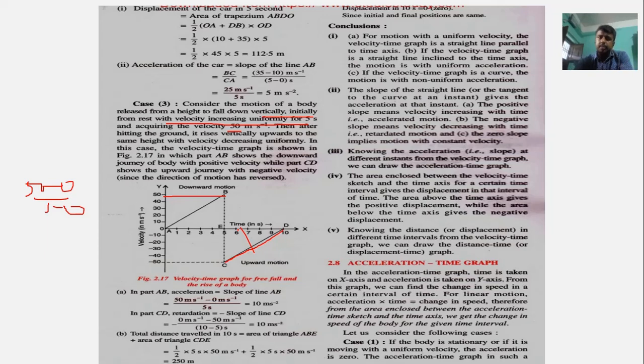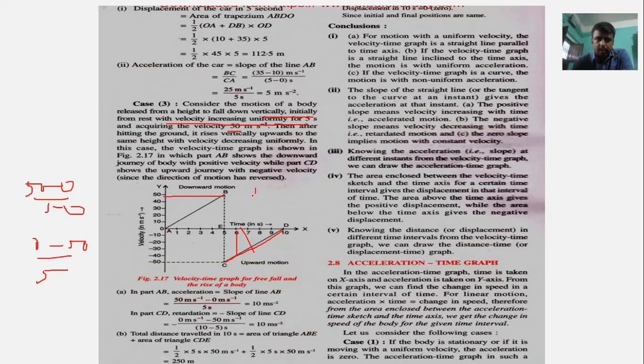If the slope is negative, then that is retardation. In case of retardation, let us consider here only 5 minus 10, that would be 5, and in this case 0 minus 50, that is also minus 10, and here the retardation is 10 meter per second square. But when we find the total distance, we have to find the area.